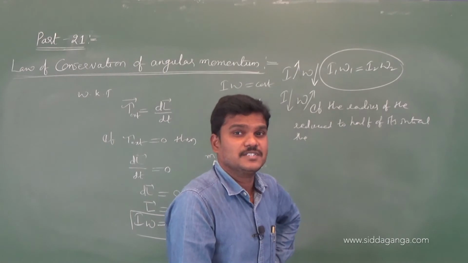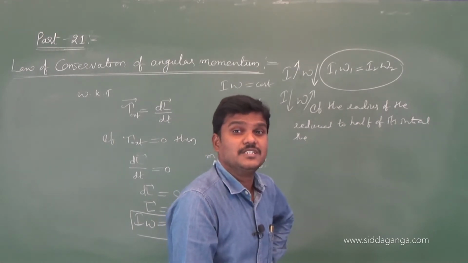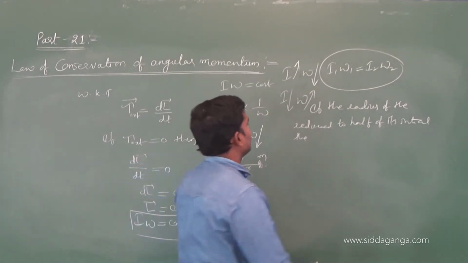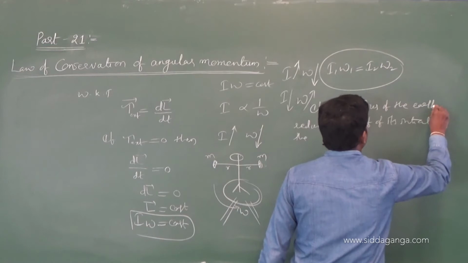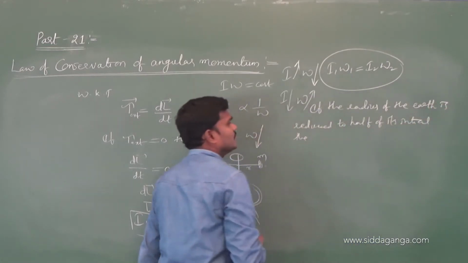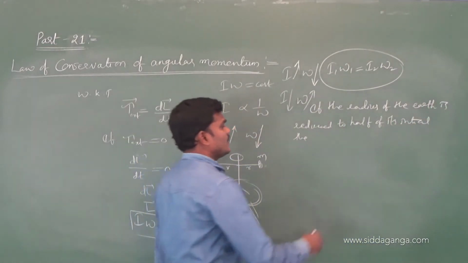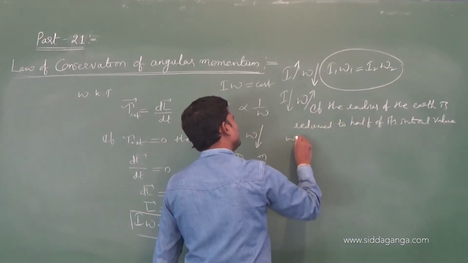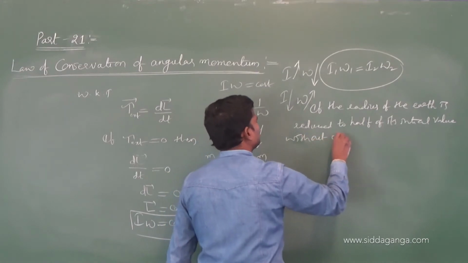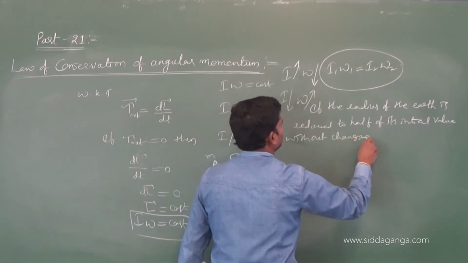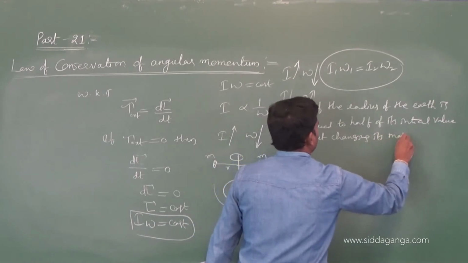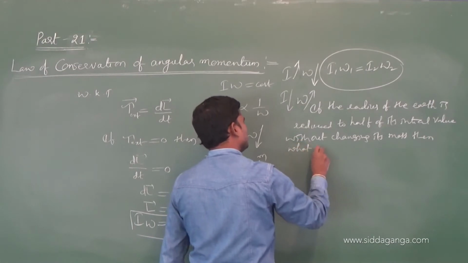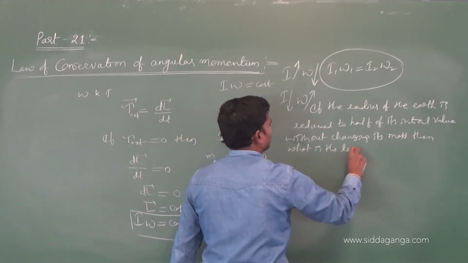If the radius is changing without changing its mass, let us suppose the radius of the earth is reduced to half of its initial value, then what is the length of the day?